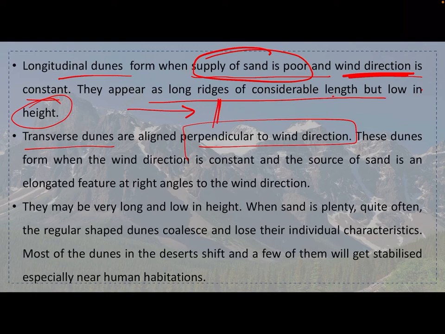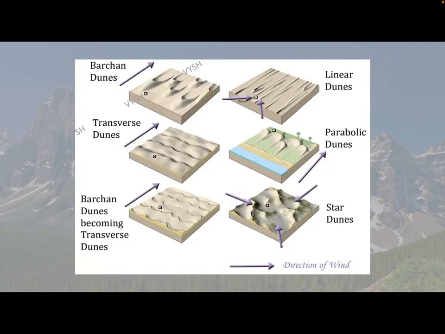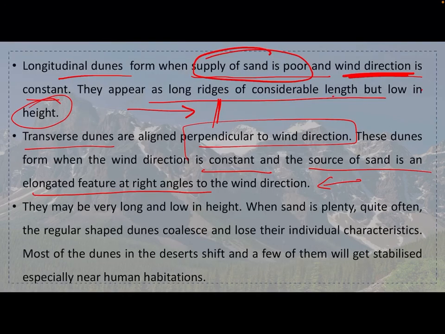If the wind direction is here, the dune will be in this direction. These dunes form when the wind direction is constant and the source of sand is an elongated feature at right angles to the wind direction. You will see in the coming. See here, this is a transverse dune. Because the wind direction is this way and sand is constantly available, it will form something like this.